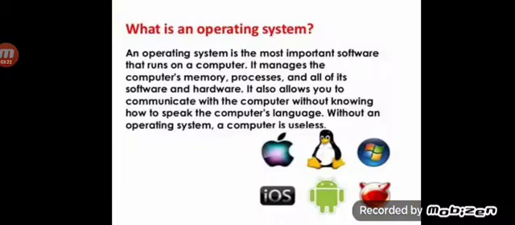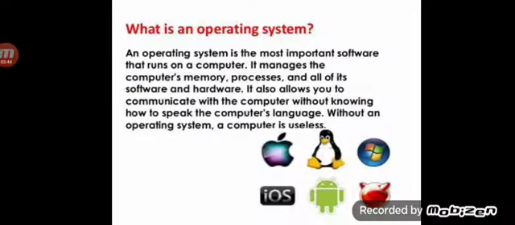Let us see the first one, operating system. What is an operating system? An operating system is the most important software that runs on a computer. It manages the computer's memory, processors, and all of its hardware and software.